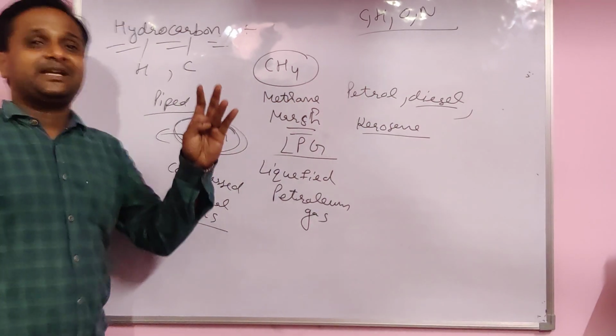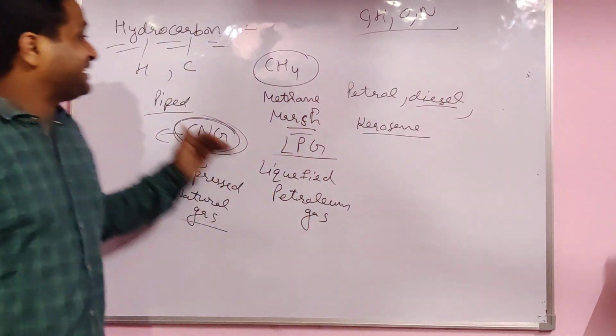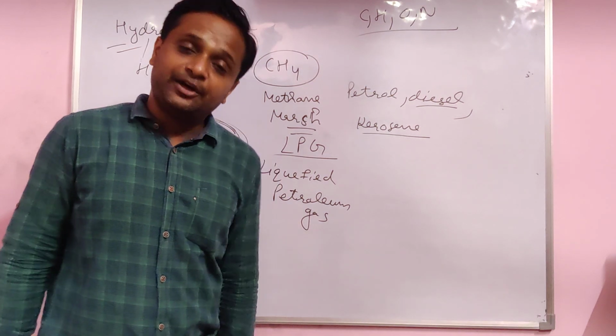So these are the three topics, students. First is carbohydrate, the uses of organic compounds, then second is protein, and third is hydrocarbon.